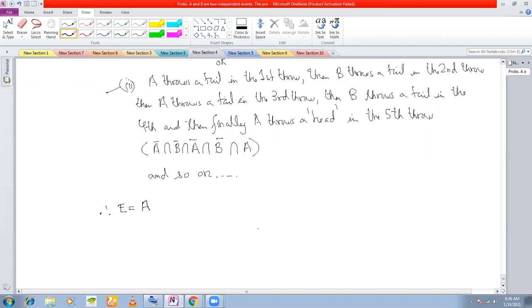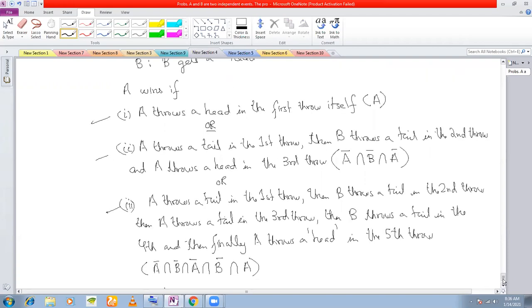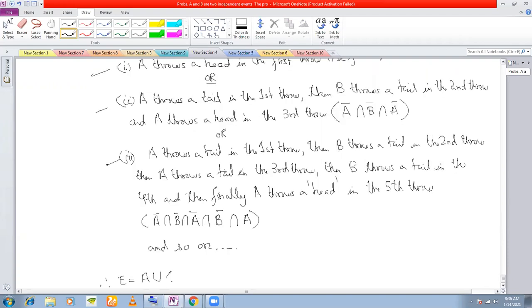So therefore, what is the event E made up of? A wins. That is the first one. Or what is the next event? A bar intersection B bar intersection A. Why?